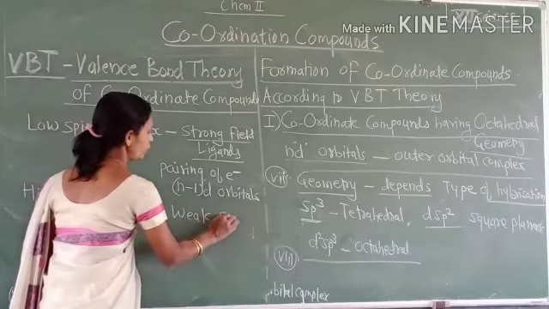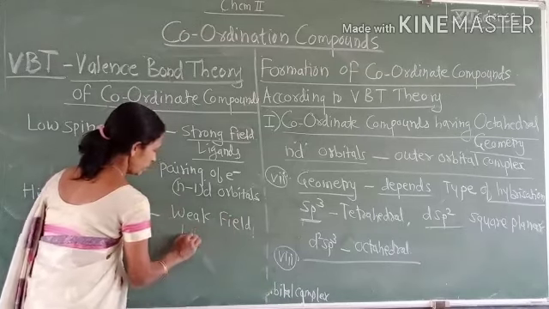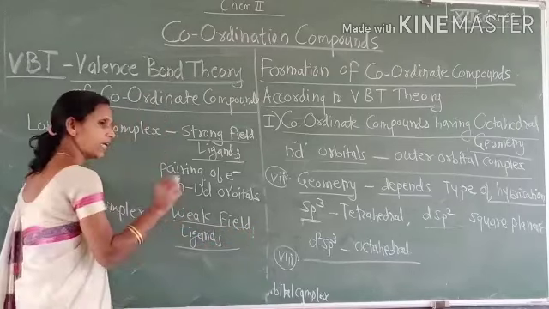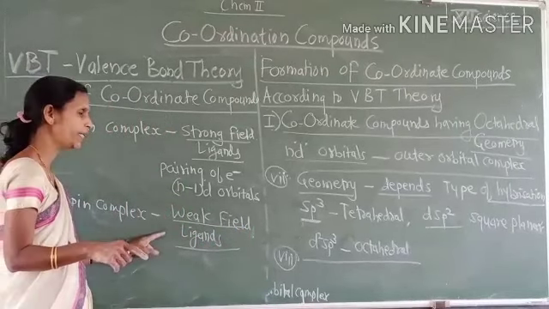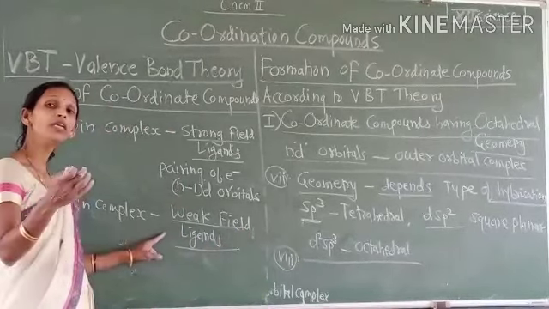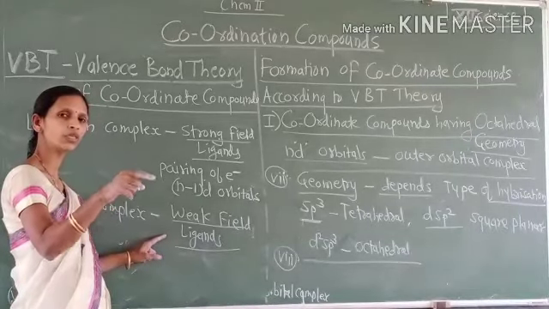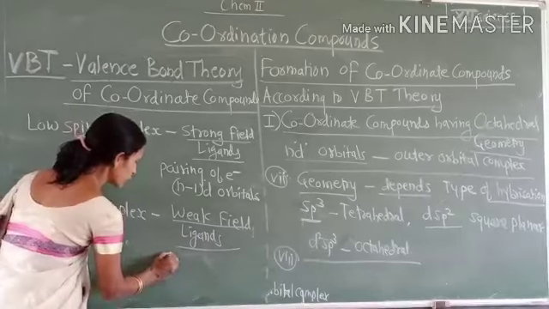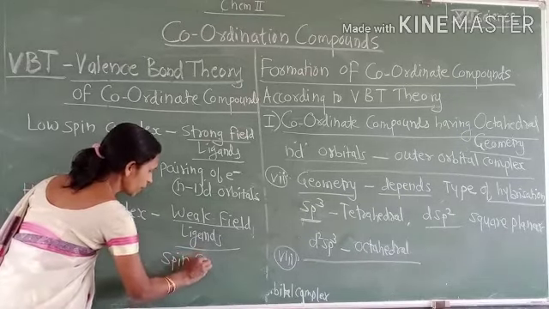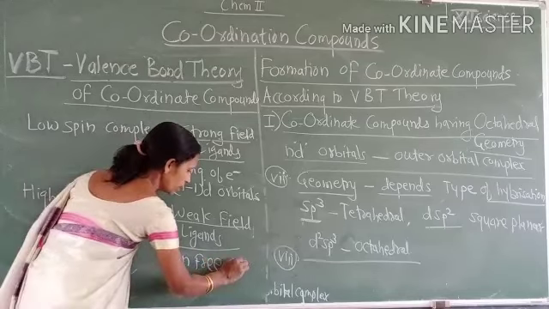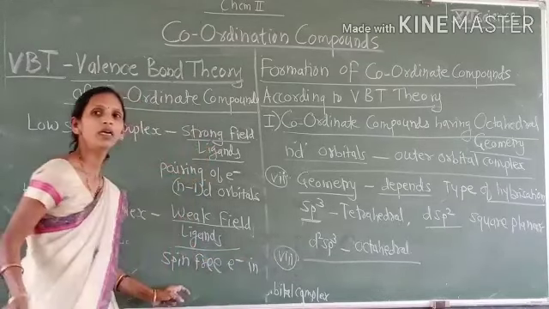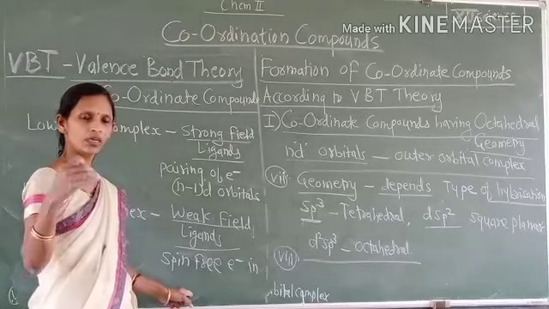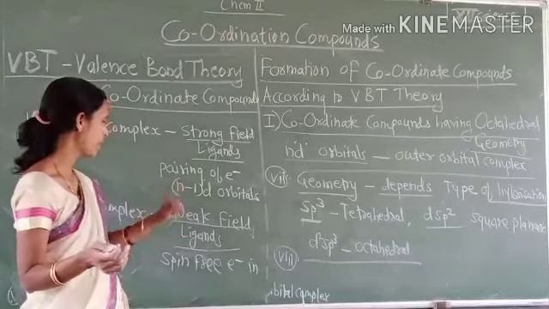When weak field ligands approach the central metal ion to form the coordinate compound, the electrons remain as spin free electrons in the d orbitals or n-1 d orbitals of the metal atom.